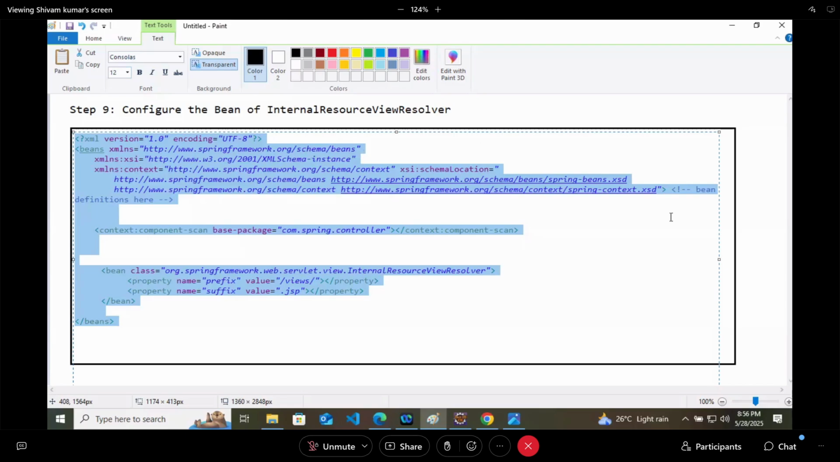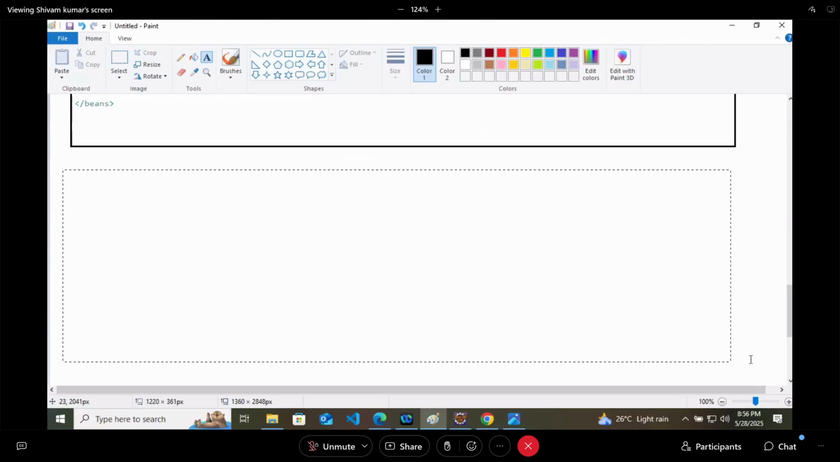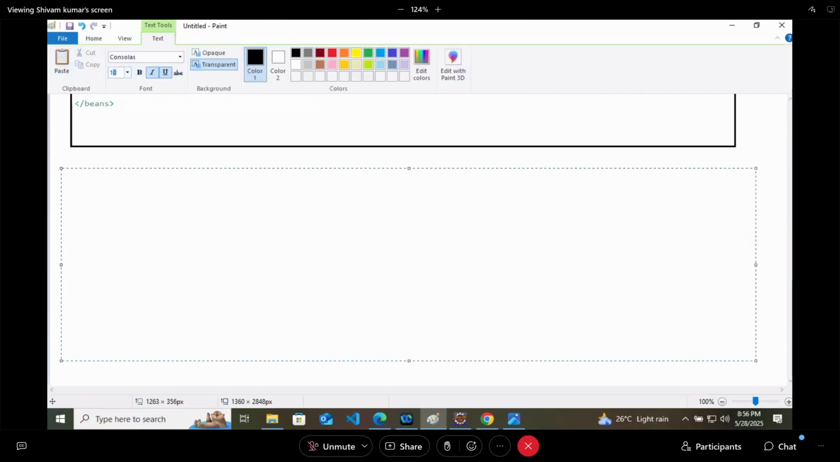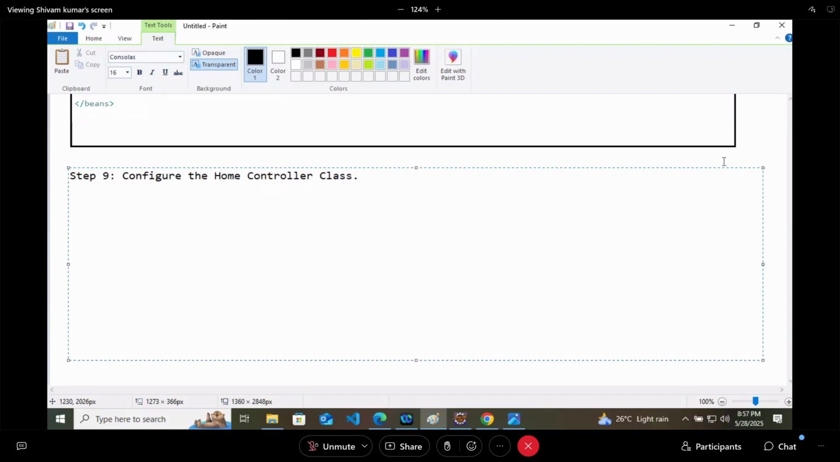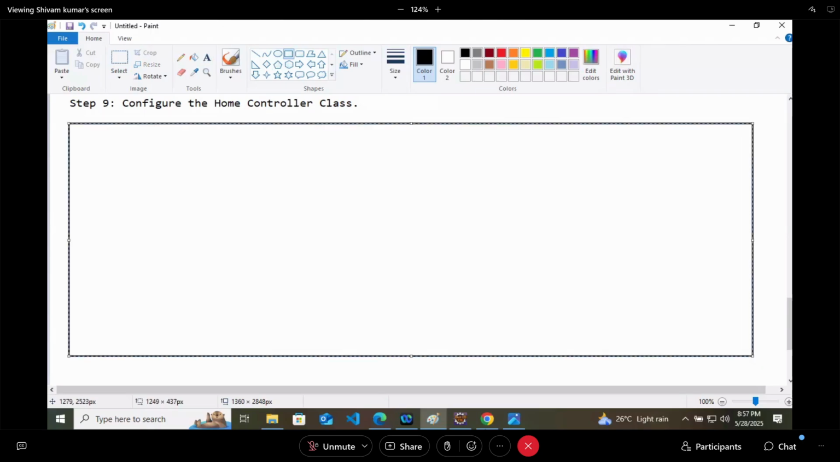Okay. After this, in step 9, what we will do is configure the home controller class. And how you have to configure that particular class? Not home controller, welcome controller.